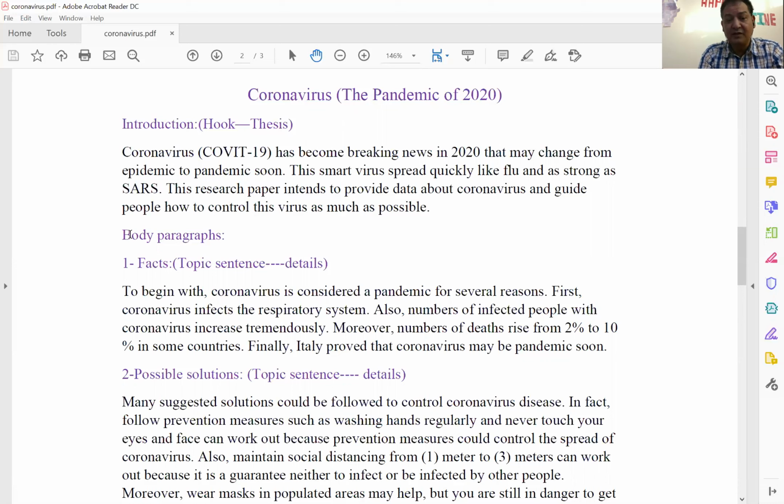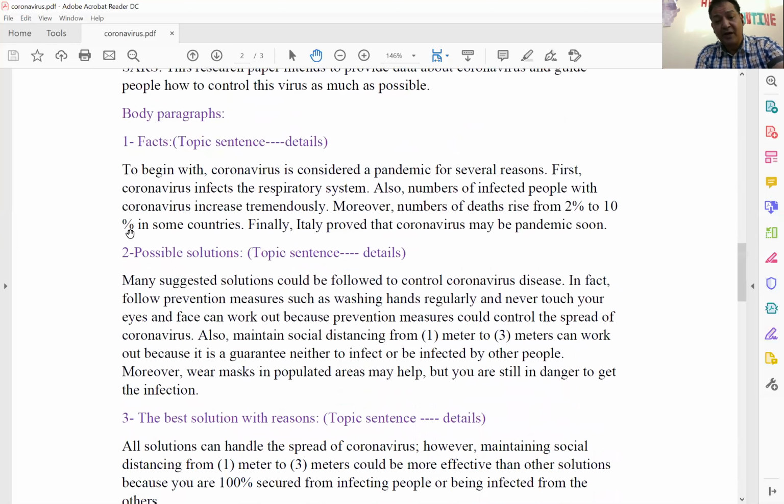Let's go to the thesis. The thesis is: this research paper intends to provide data about coronavirus and guide people how to control this virus as much as possible. This is the thesis, the purpose of this research paper. So in your introduction, you can focus on two important points, the hook and the thesis. Let's go to the body paragraphs.